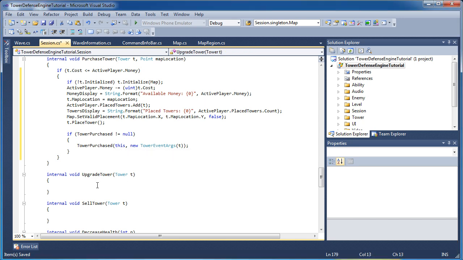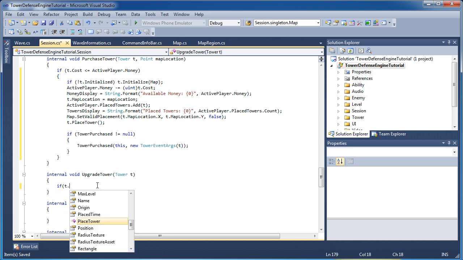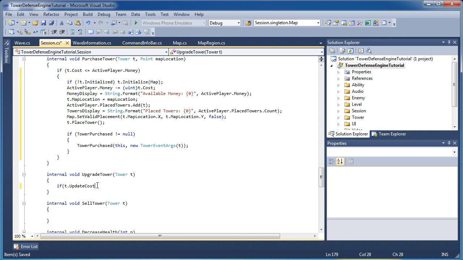Okay, upgrade tower. To upgrade a tower, we need to check if t.UpgradeCost, or update cost rather, is less than or equal to activePlayer.money, and t.level plus 1 is less than t.maxLevel.